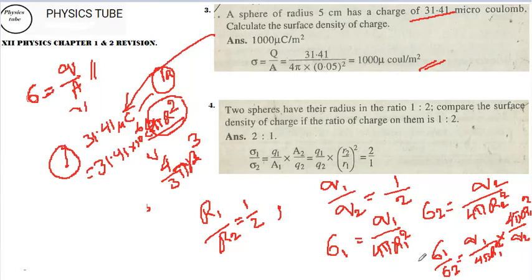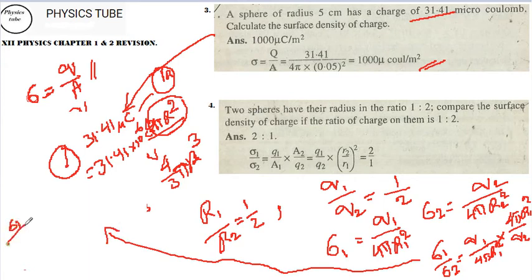I'll take it here because there is no space. So sigma 1 by sigma 2 is equal to q1 by q2, which is given, and the 4 pi gets cancelled here.